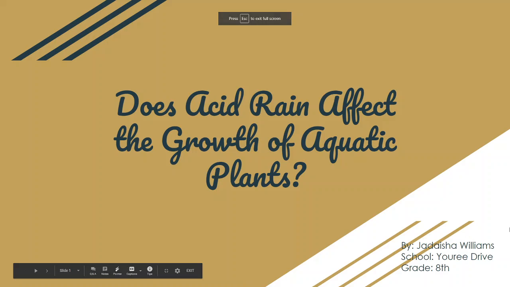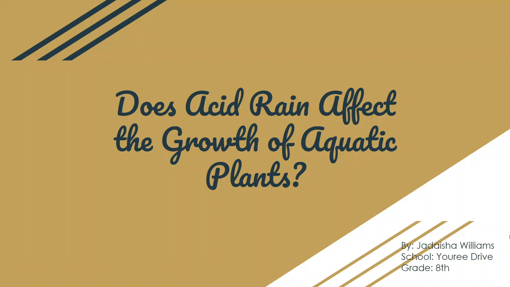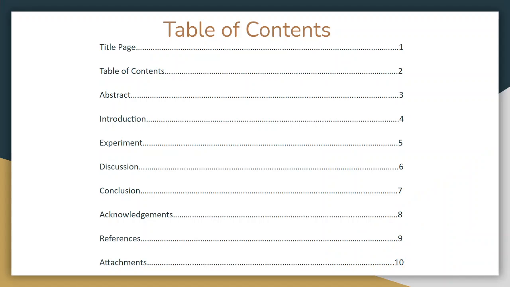Hi, my name is Jadesha Williams, and my project is Does acid rain affect the growth of aquatic plants? This is just the table of contents. We have the title page, the table of contents, the abstract, the introduction, the experiment, discussion, conclusion, acknowledgments, references, and attachments.